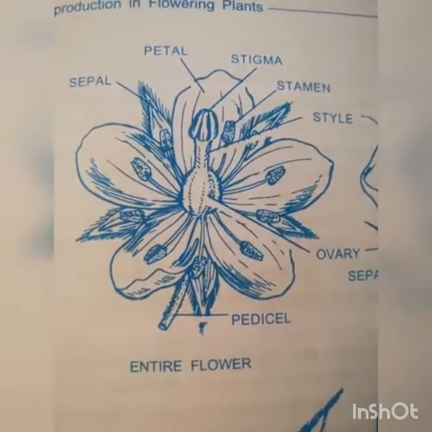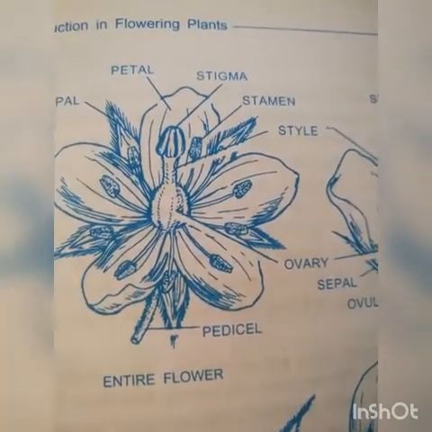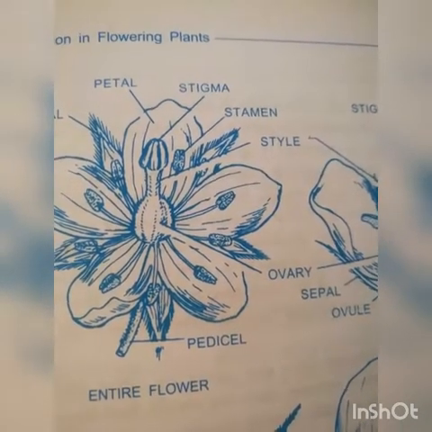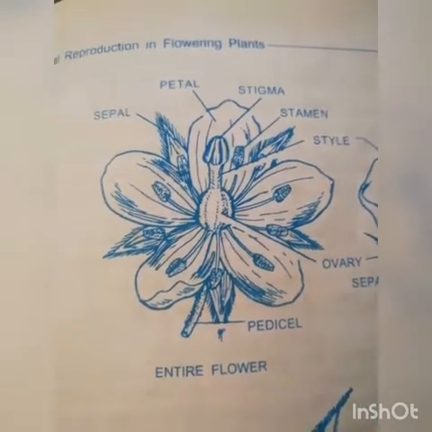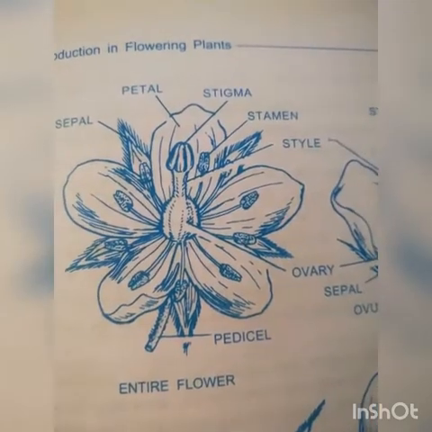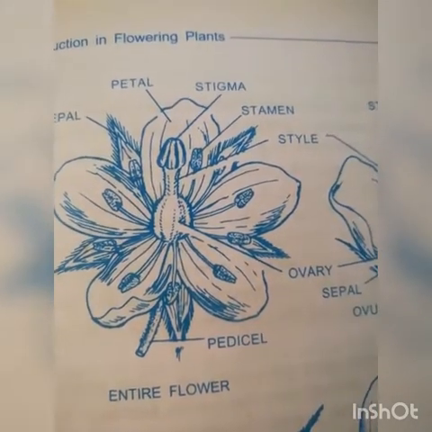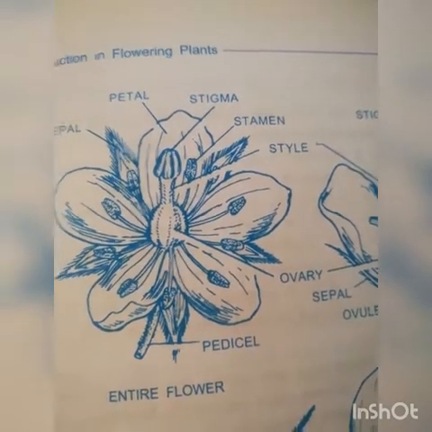Entire flower: sepal, petal, stigma, stamen, style, ovary, and pedicel. Here pedicel, then sepal, then petal, then stamen, then stigma, style, and ovary.